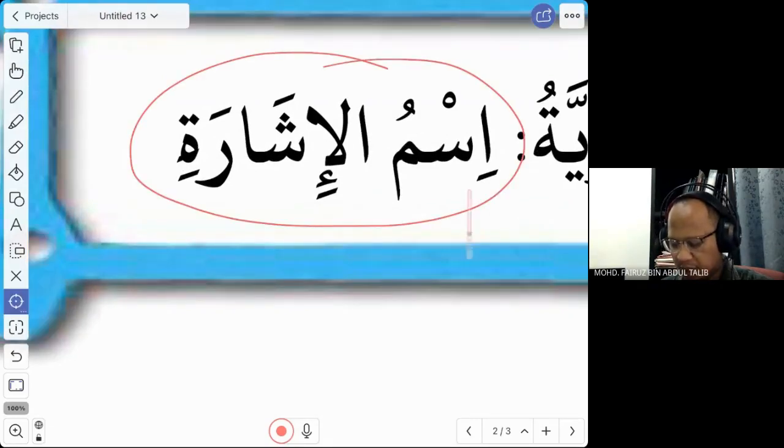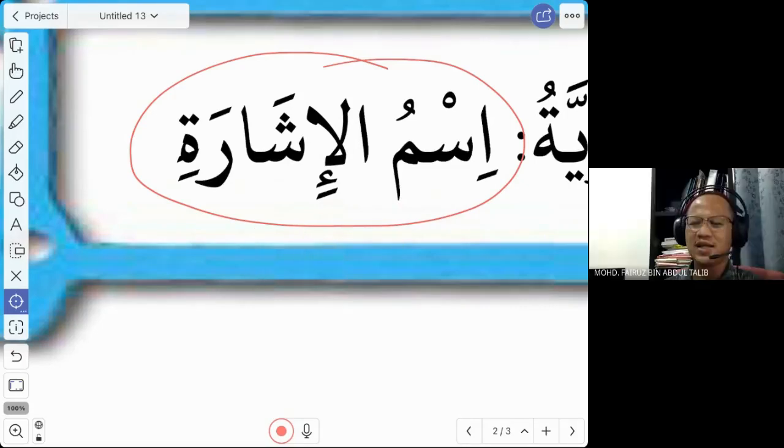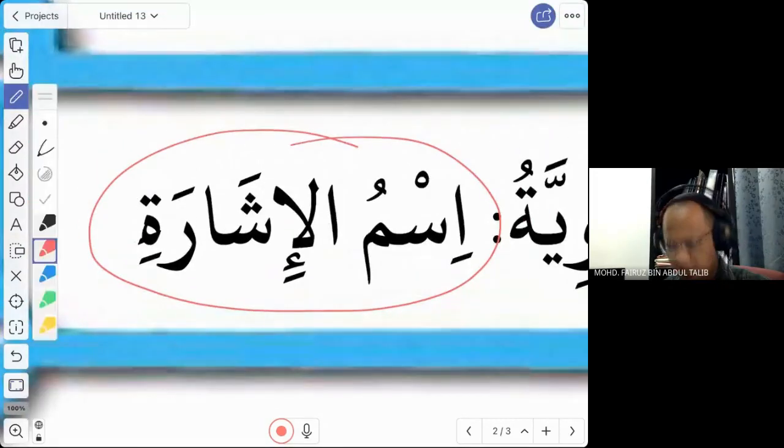Iqra'u. Ismul isyarah. Ismul اسم isyara الإشارة. Yes, correct. Ismul isyarah. What is the meaning of ismul isyarah? Ismun, literally, means a noun. That is the literal meaning for the word ismun. Noun. But for this topic, they translate this as a pronoun.